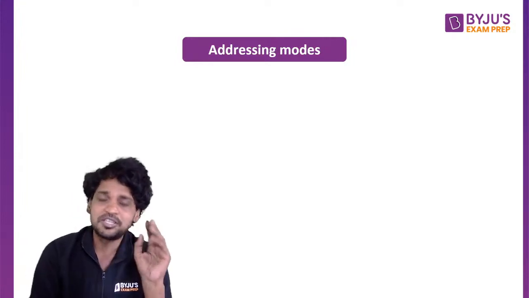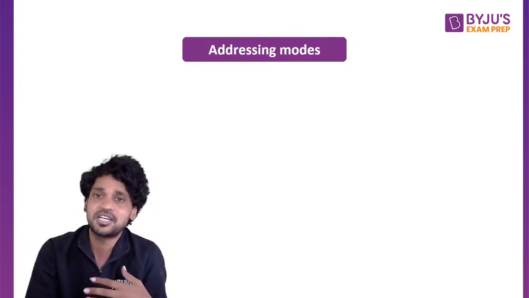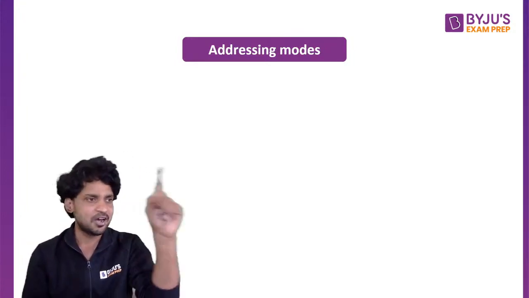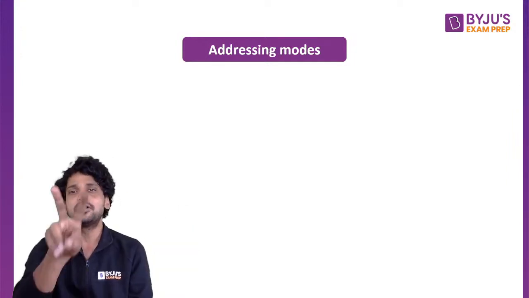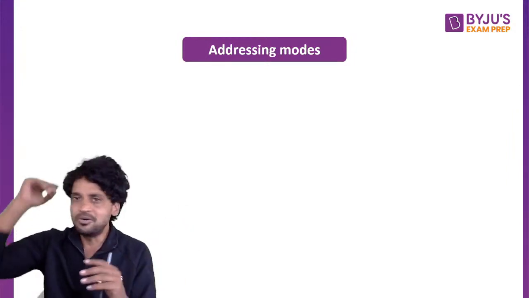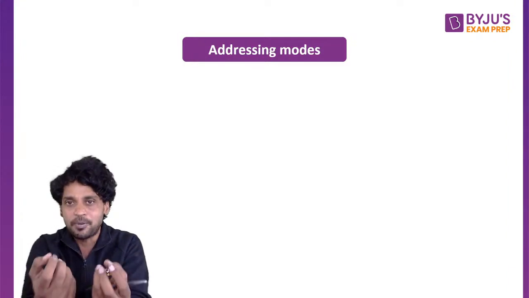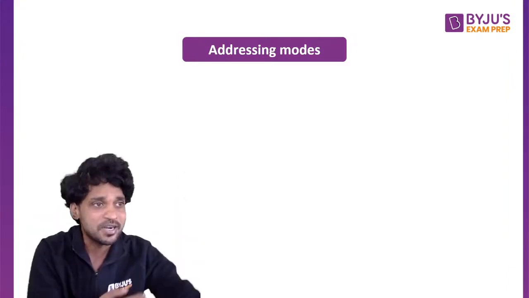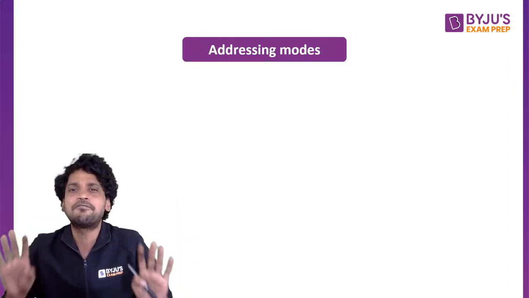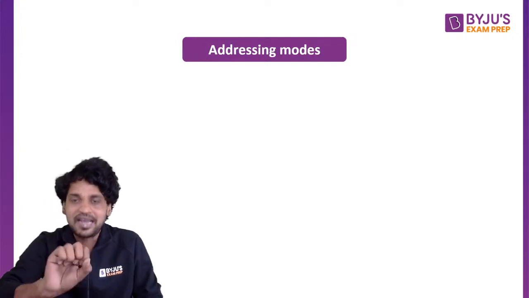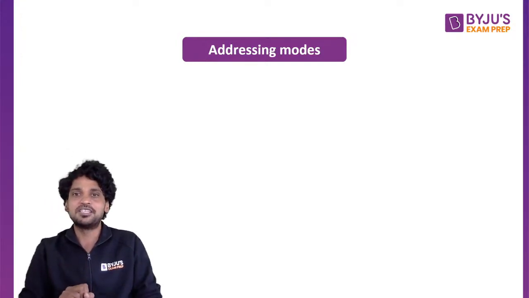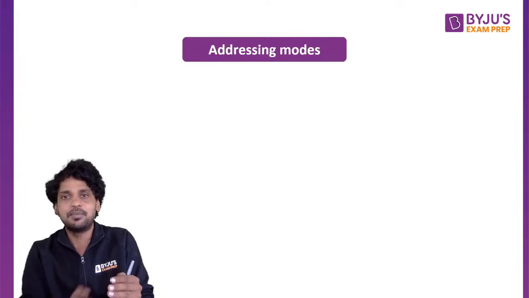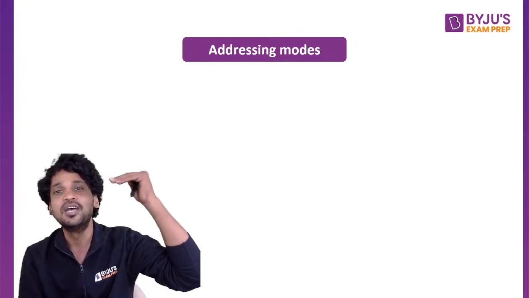When I execute an instruction, what should be my job? I need an opcode, and eventually I require two operands, right? I don't know from which source the operands are being accessed. I don't know where the operands are available. Being a programmer, finally, I should be able to get the operands into the CPU, so that I will be able to send those operands into the ALU.